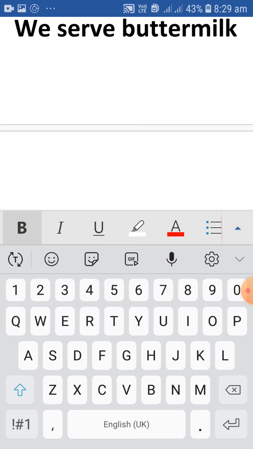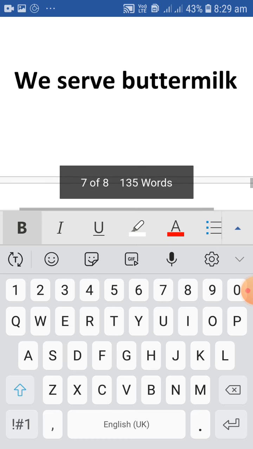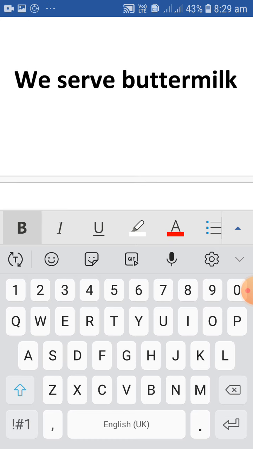Buttermilk is served by us. So "we" changes to "us." You have to work on this and change into active and passive voice for all 8 tenses.